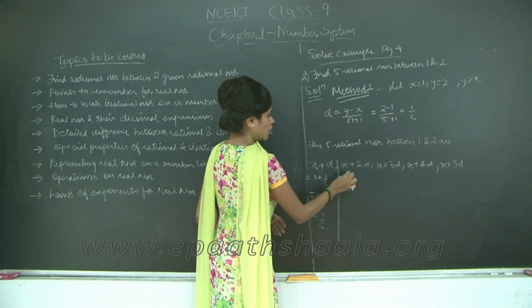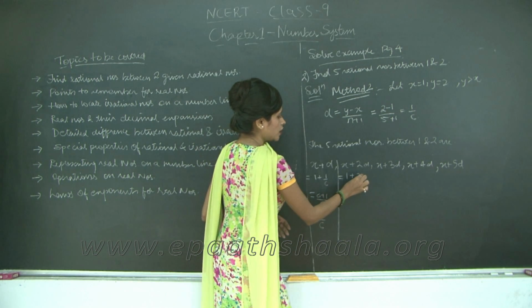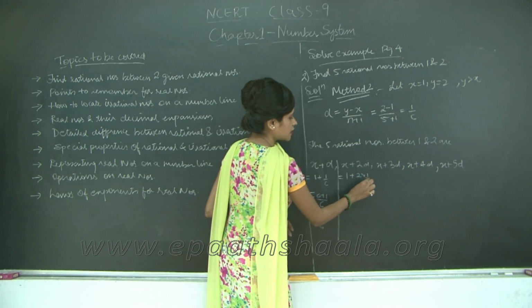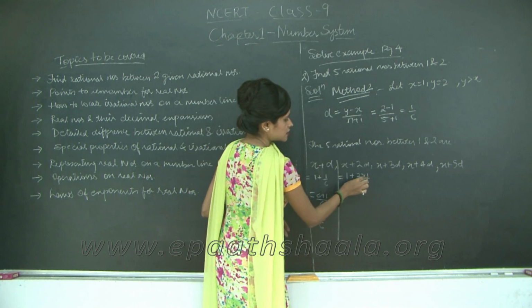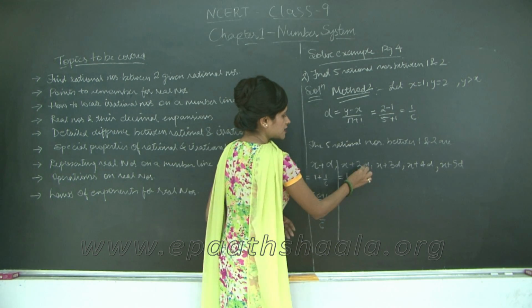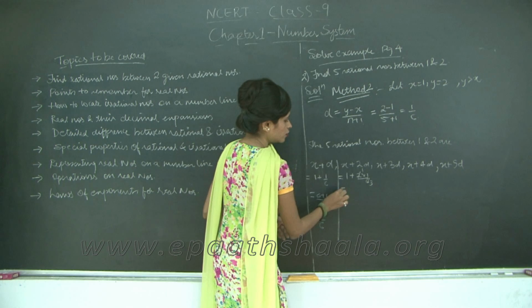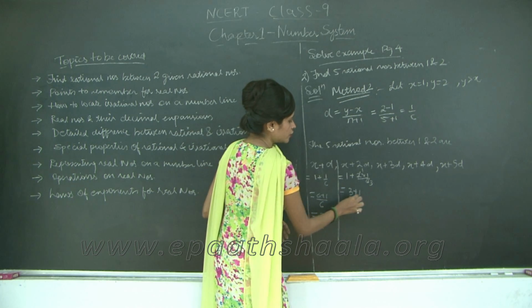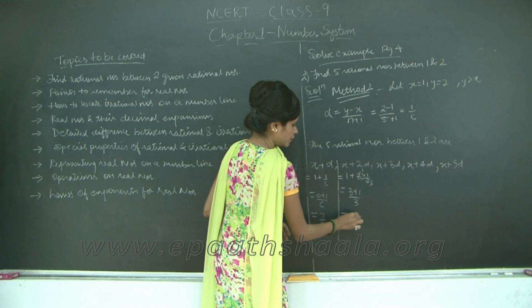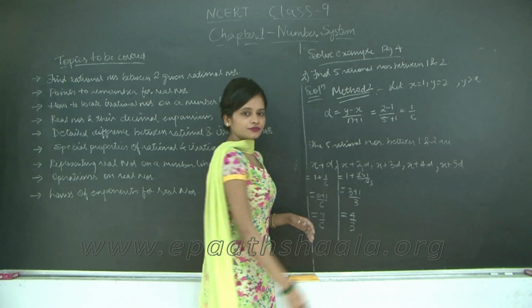This is going to be 1 plus 2 into 1 upon 6. So this is 2 into 1 upon 6, 2 ones are 2, 2 threes are 6. So 3 plus 1 upon 3, which is equal to 4 upon 3. Got it?